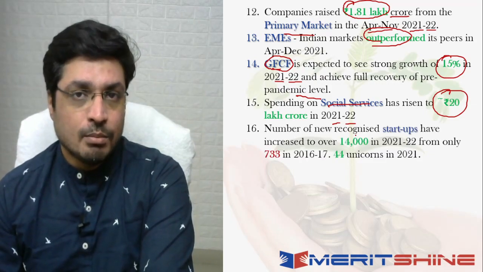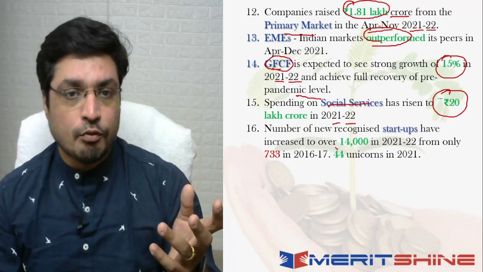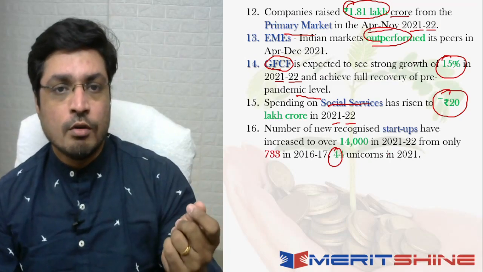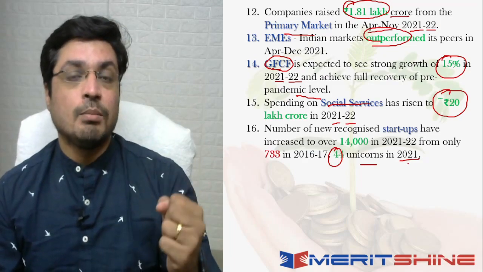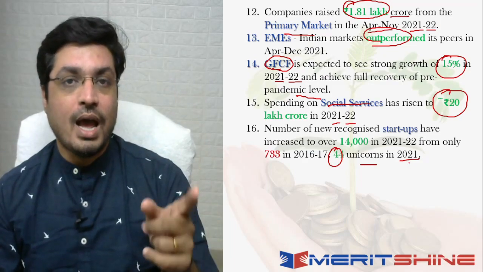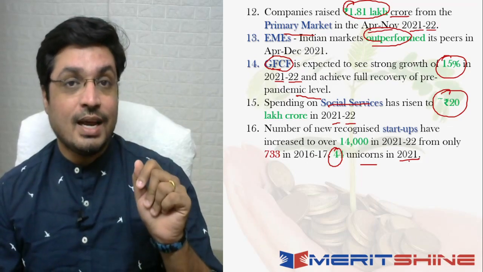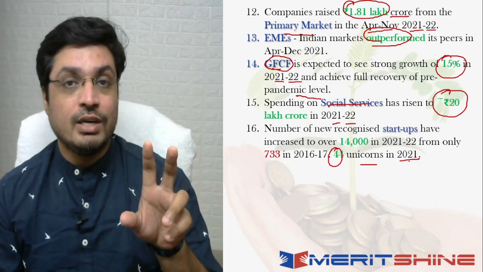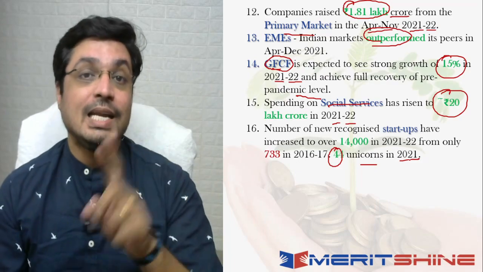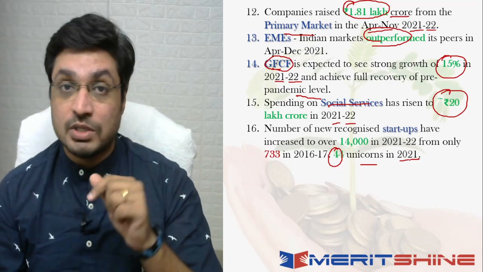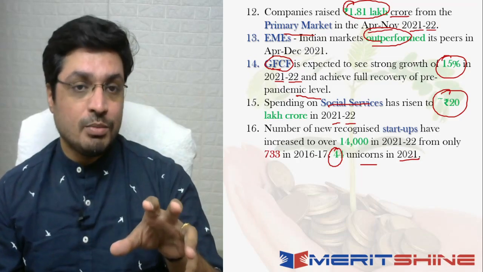Now when I look at the numbers from a startup standpoint, it is absolutely phenomenal, right? So India saw 44 unicorns. As per the economic survey, we saw 44 unicorns that were born in 2021. Now the question is, what is a unicorn? Any company or any startup that is valued at $1 billion or higher is a unicorn. But forget that, we recently had some news appearing on one of the companies actually turning a decacorn also. So write in the comment section, what do you mean by a decacorn, right? So check that and let me know. And which was this company that turned a decacorn recently? So check that out and let me know. But it's great news from a startup ecosystem perspective, right?